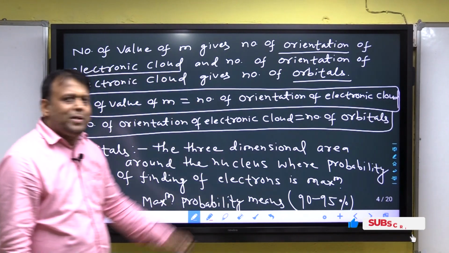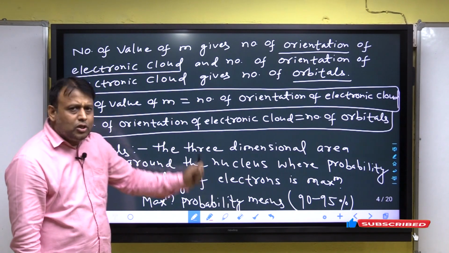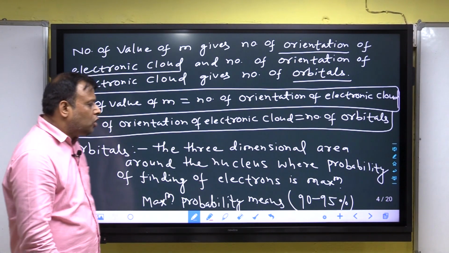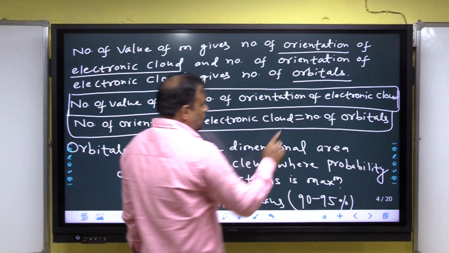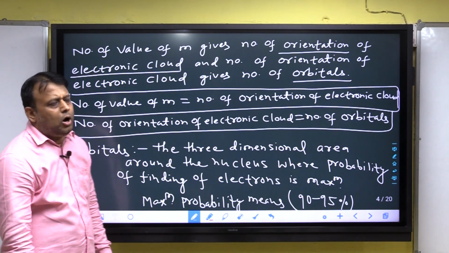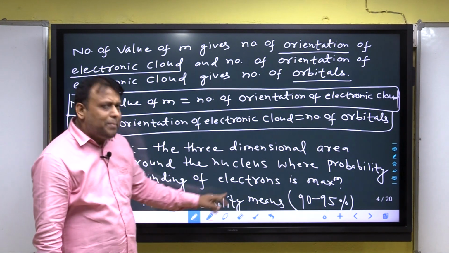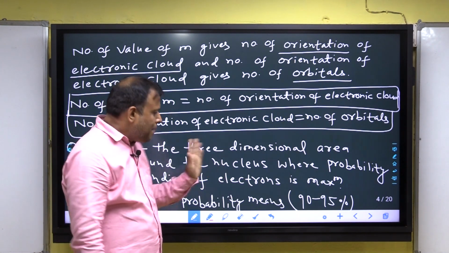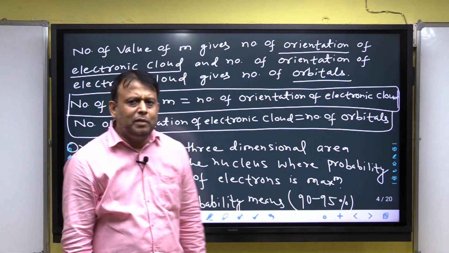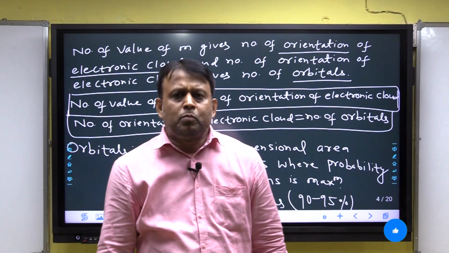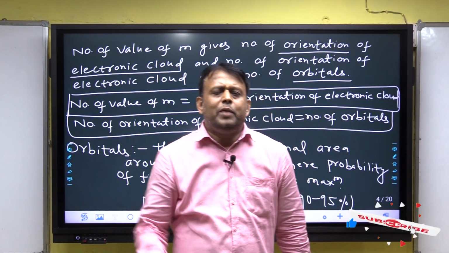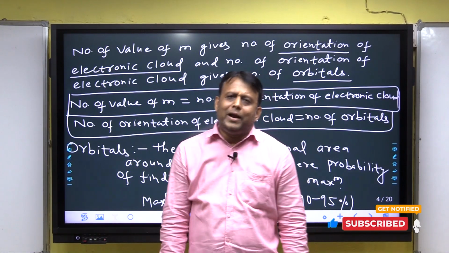So the 3-dimensional area around the nucleus where the probability of finding an electron is maximum is called an orbital, and maximum probability does not mean 100%. Maximum means 90 to 95%. That is, when the probability of finding the electron is 90 to 95%, it is called an orbital.